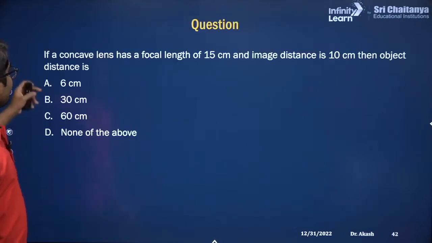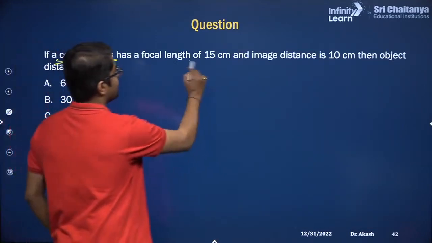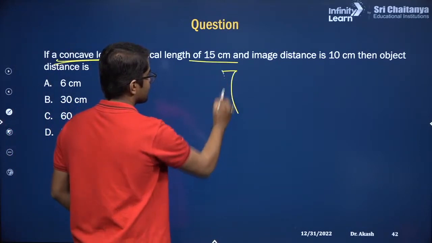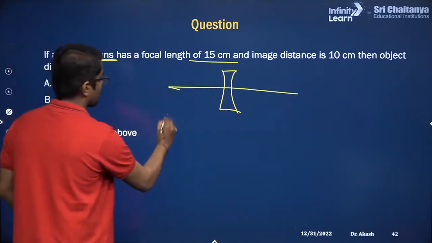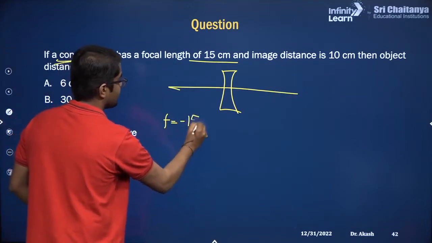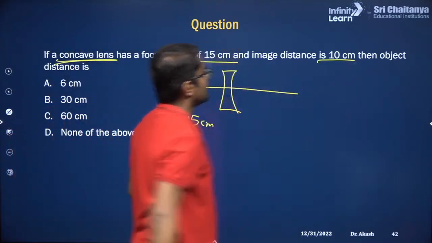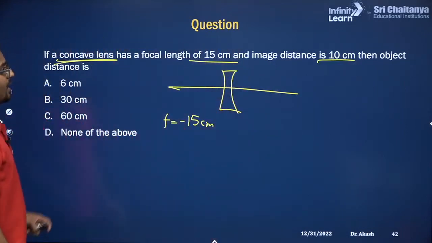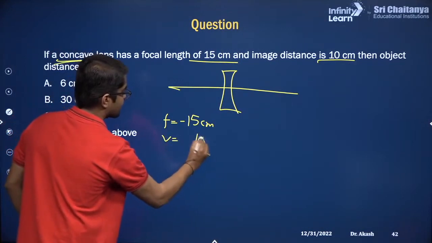Okay, sorry. So we have a concave lens. Focal length is 15. So I'll draw a concave lens. For the concave lens, focal length would be minus 15 centimeter. Image distance is 10 centimeter. Then we have to find the object distance.